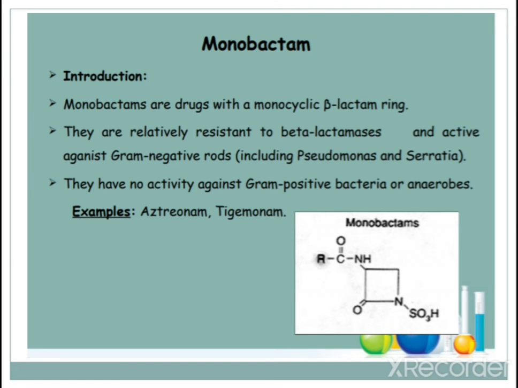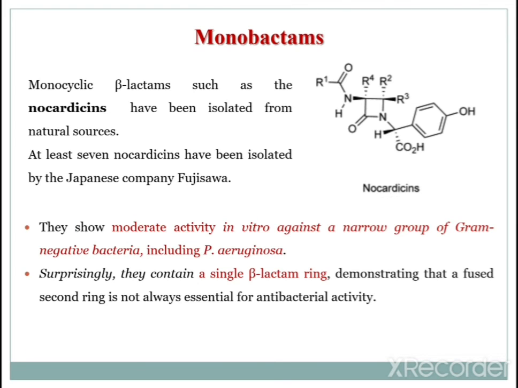Aztreonam and Tigemonam. Next, among the monobactam beta-lactam antibiotics, there are monocyclic beta-lactams such as the nocardicins. Here is the structure of nocardicin, a simple 4-membered cyclic ring with these particular substituents. There are four substituents, R1, R2, R3 and R4. You can see the structure of nocardicin.